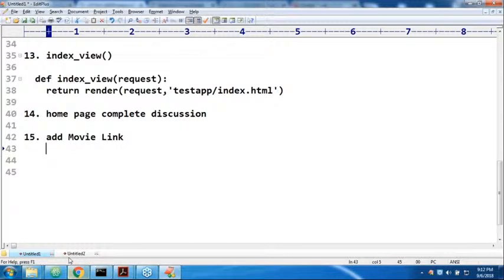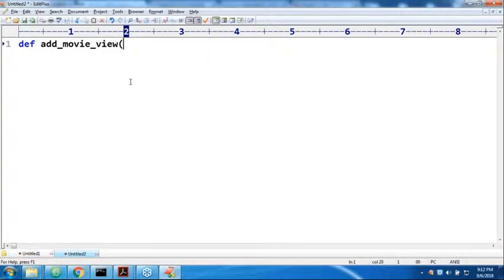What is the function I'm taking? Here in views, def add_movie_view. Like this I'm taking, with the request. Now create the form object: form equals forms.MovieForm. Like this I created the forms object. That's all. Now here, return.